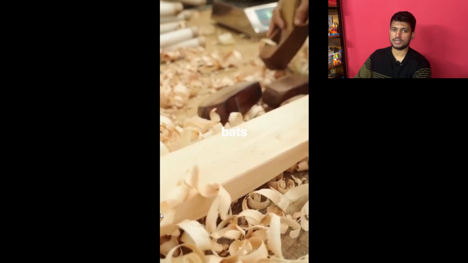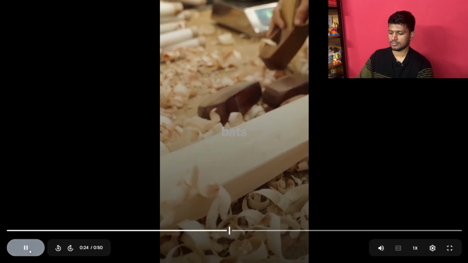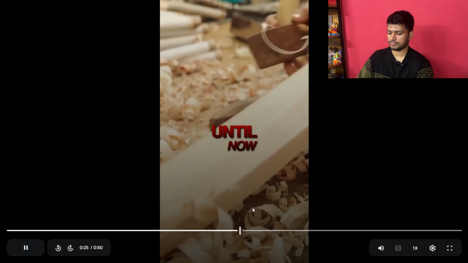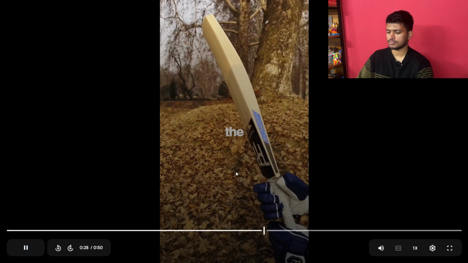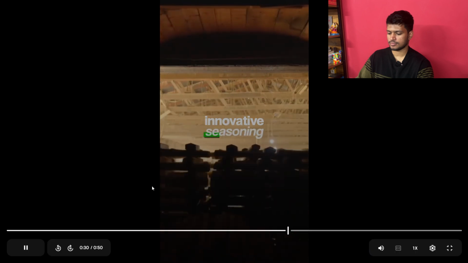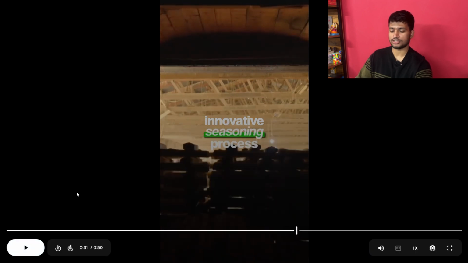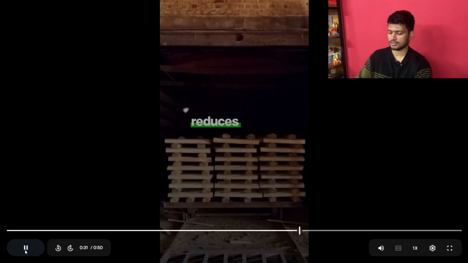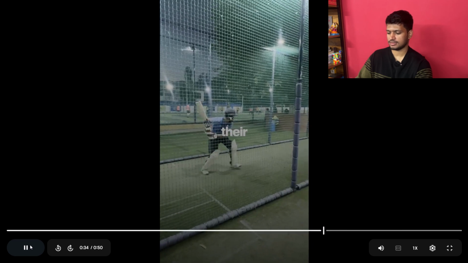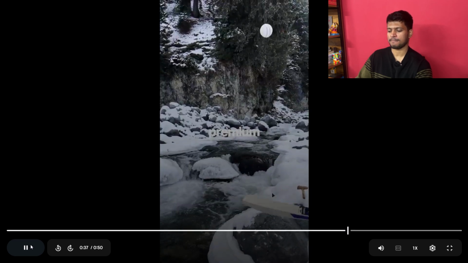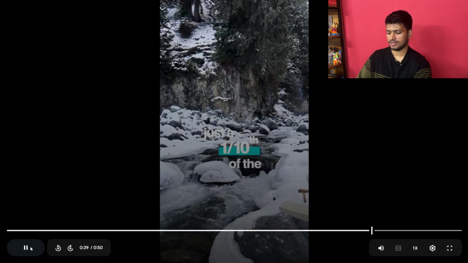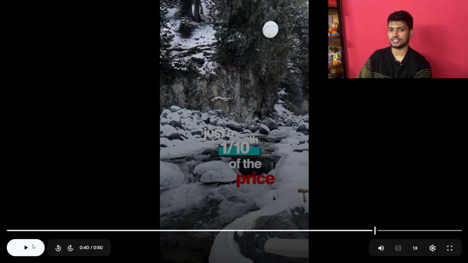So until now, we have accepted whatever the target market was thinking about Kashmir willow bats, but we have also planted this idea in their head that Kashmir willow and English willow are made using the same tree. Until now, at Rambo Sports, we have revolutionized the traditional Kashmir willow bat. Our innovative seasoning process, so we even have the footage of the seasoning process over here, reduces the weight of Kashmir willow bats while retaining their natural power, which means you get the same premium quality and performance at just a tenth of the price.